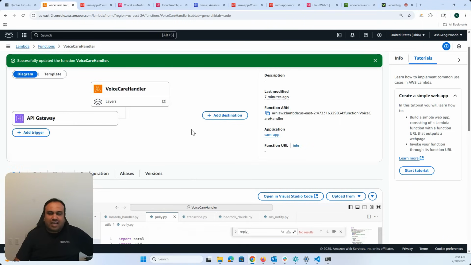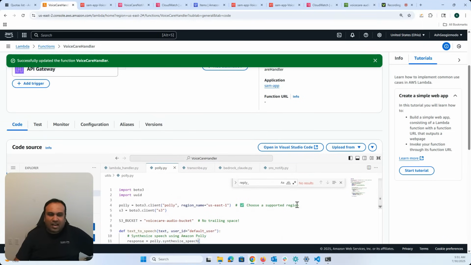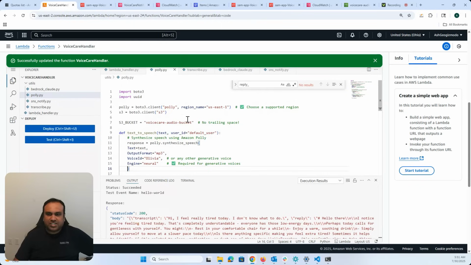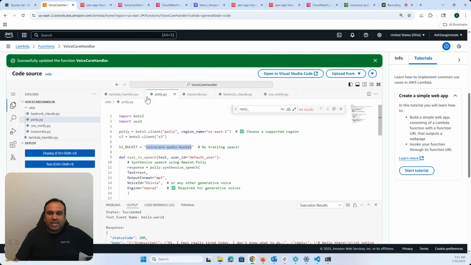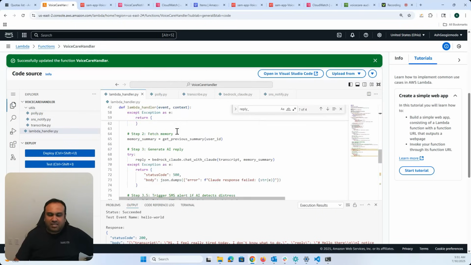All right, let's quickly dive into our Lambda function, which is our central function. You can see here that I have an S3 bucket, the voice audio bucket. Again, it's a private bucket. Never leave an S3 bucket public, and just give resource-based policies to the S3 bucket. This is the Lambda handler function.